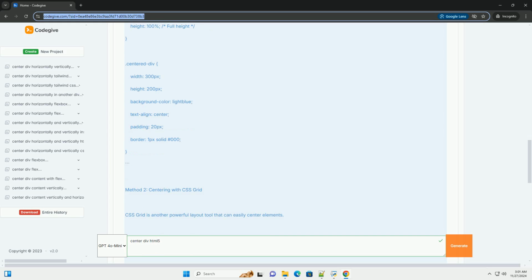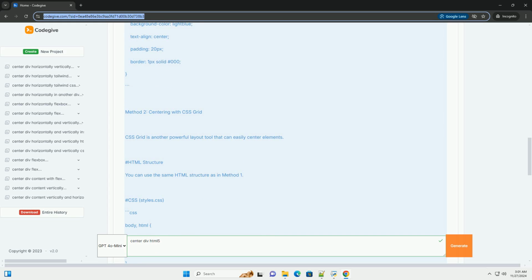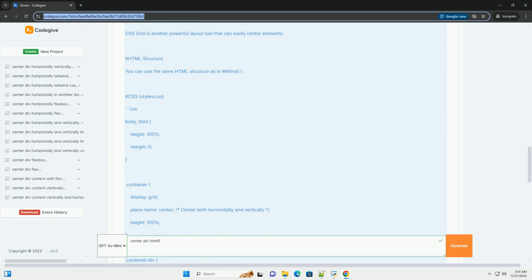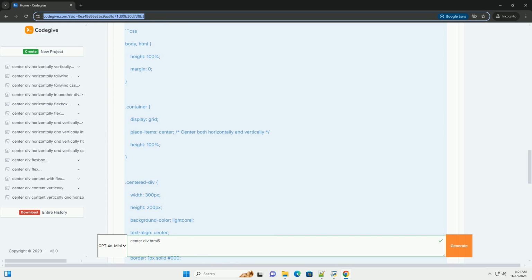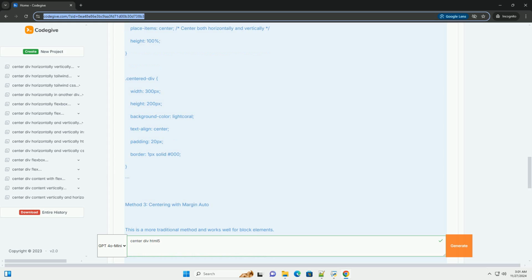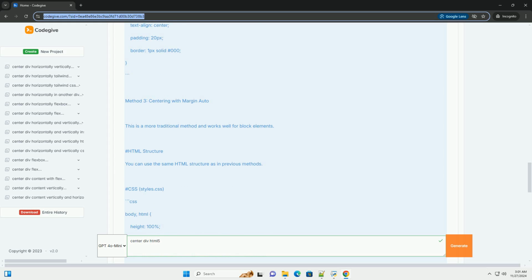Method 1, Centering with Flexbox. Using Flexbox is one of the most modern and efficient ways to center a div. Here's how you can do it. HTML structure. CSS, styles.css.